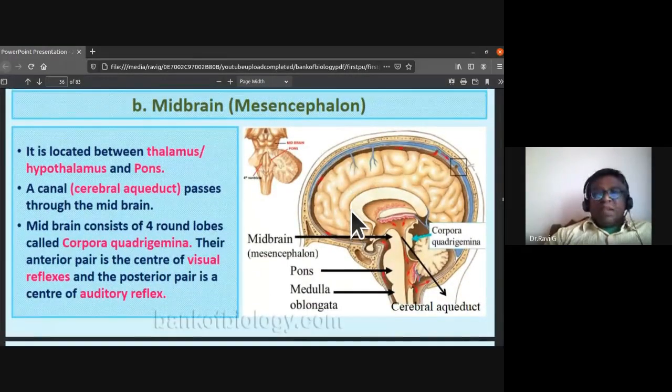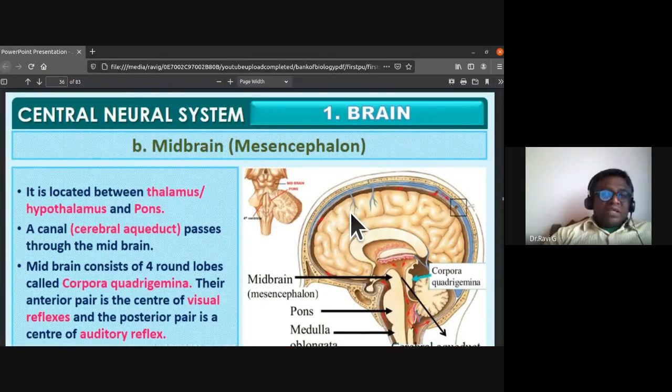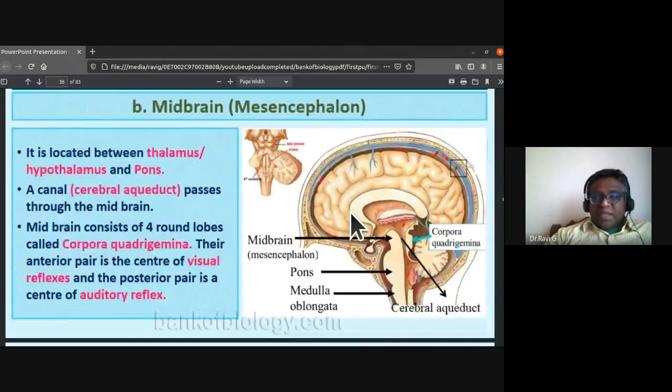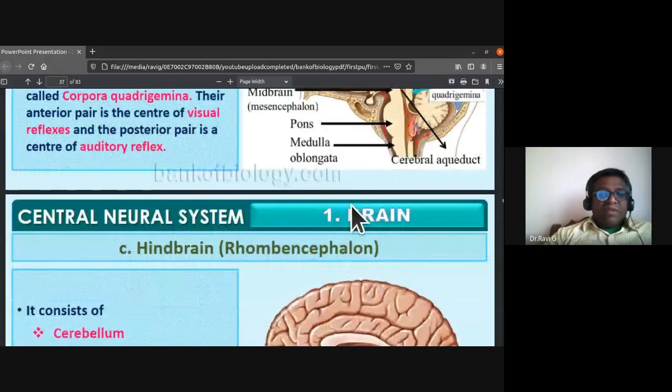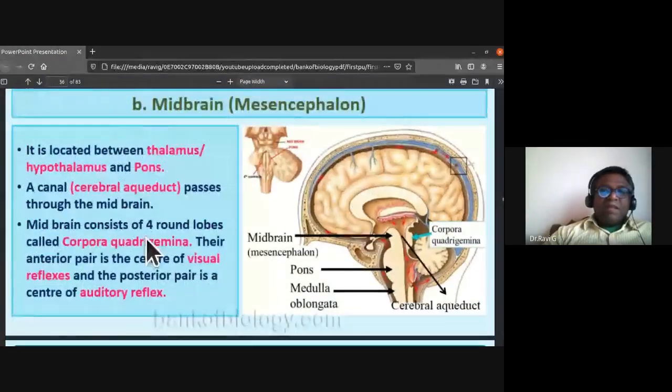The midbrain we'll be discussing now. It would be too much for you at present, so I think the hindbrain we'll discuss in the next class. Midbrain, I'll complete it.